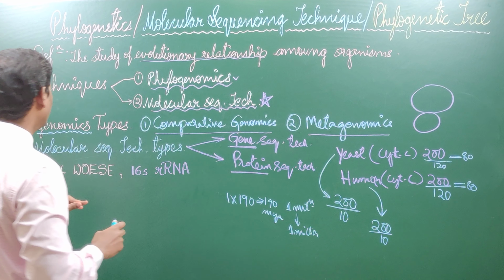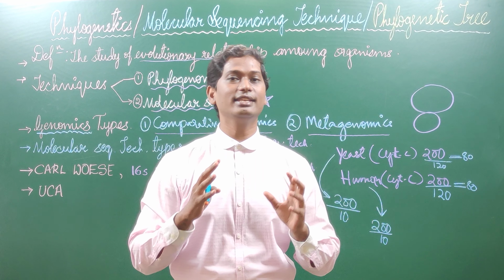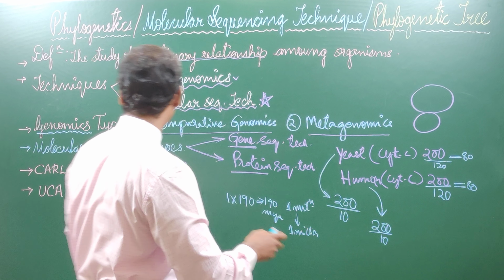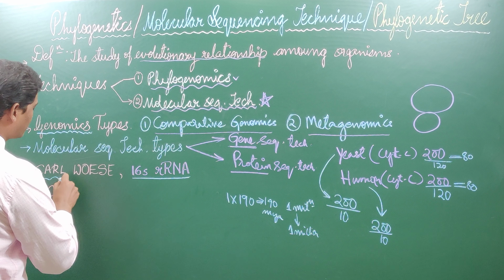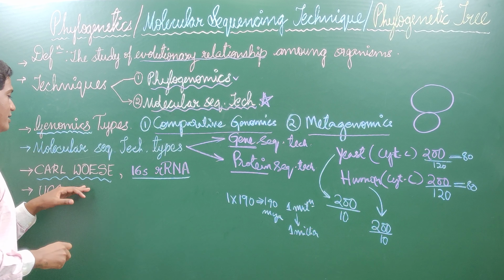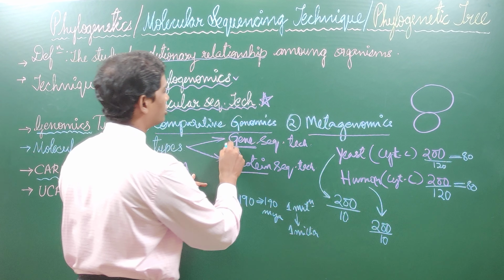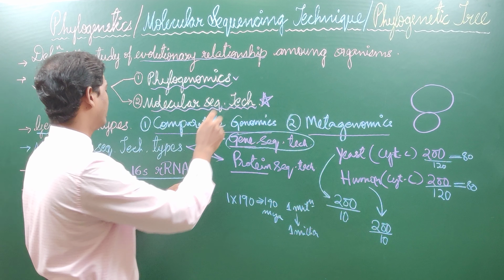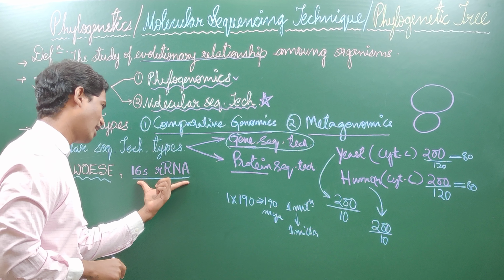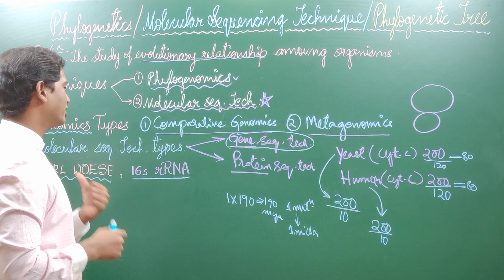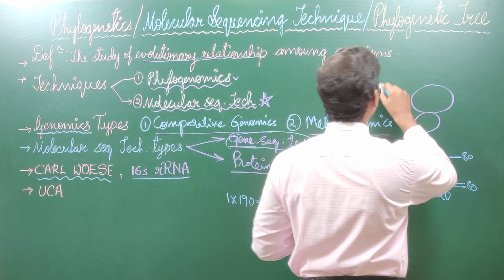After this, actually there is one more important technique which is called the 16S rRNA technique. This was first used by Carl Woese. He is the scientist who used the 16S rRNA technique. Actually, this technique comes under gene sequencing technique in molecular sequencing technique. What he did was he took a particular gene, 16S rRNA. You may ask me, sir, in which organism did he take it? He actually took these genes in prokaryotes.